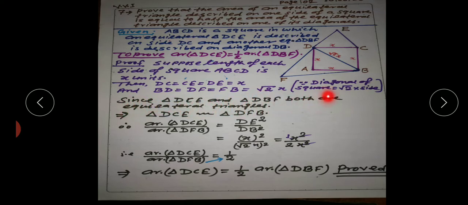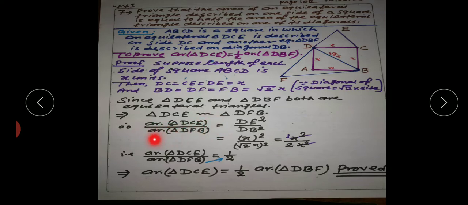Now since both the triangles, that is triangle DCE and DBF, are equilateral triangles, and as we know that any two equilateral triangles are similar, so triangle DCE is also similar to triangle DFB, and therefore since these two triangles are similar, the ratio of the areas of these two triangles will be equal to the ratio of the squares of their corresponding sides.